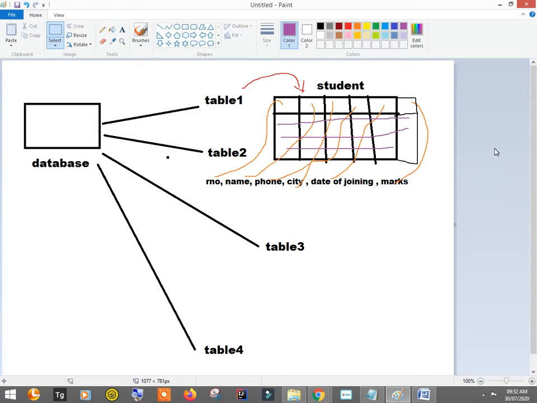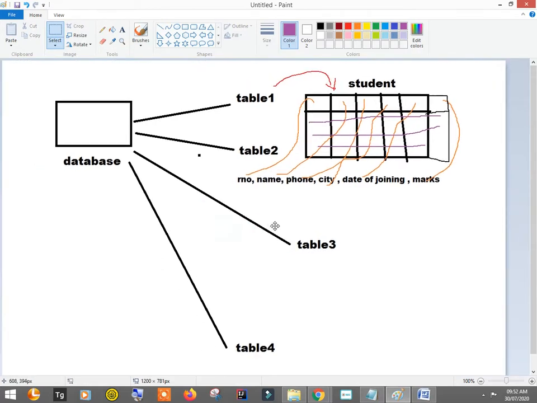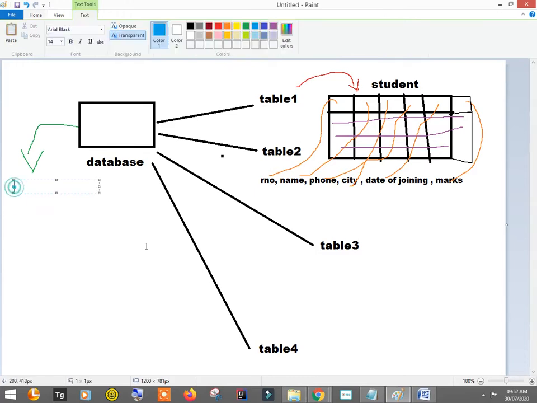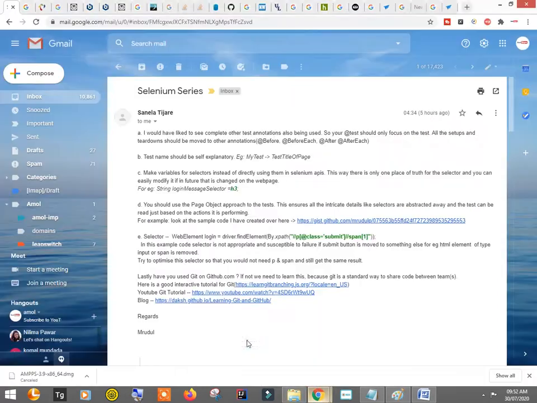Now we have different types of databases. Do you know any database? Let me tell you from my side. There are so many databases, like MySQL, then we have Oracle, then we have Postgres. Actually I don't remember the spelling of it. Let's see it here.